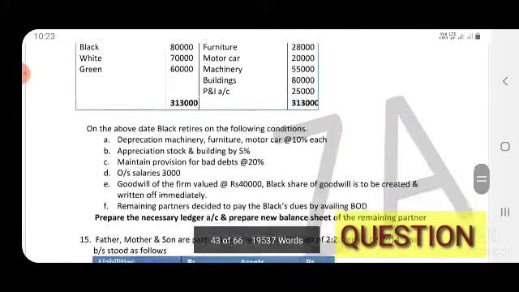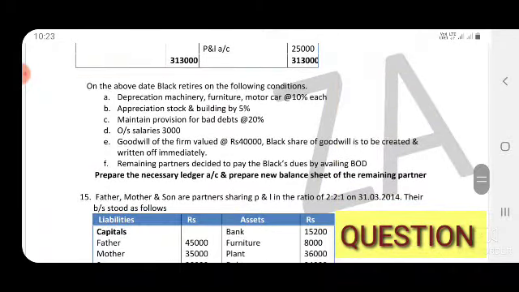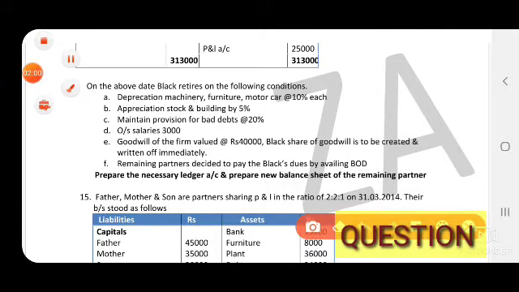Now come to the adjustment part. Compulsory adjustments should be entered in two places. On the above date, Black retires on the following conditions: depreciate machinery, furniture and motor car at 10% each.